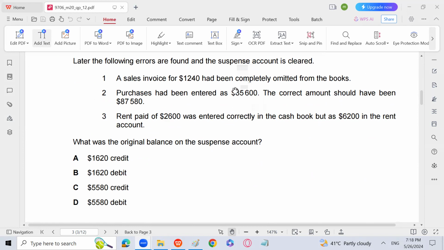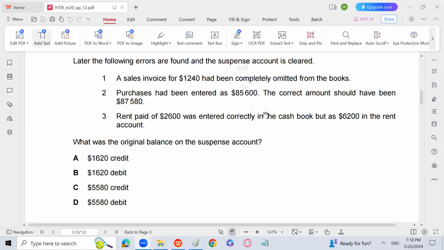Purchases had been entered as 85600. The correct amount should have been 87580. So you have basically debited purchases with an extra amount. So it is overcast. Purchases has been overcast. So we'll credit purchases and suspense is going to be debited. So the entry will be suspense debit and purchases credit. What is the difference? 87580 minus 85600.